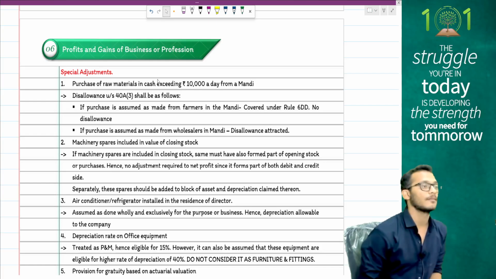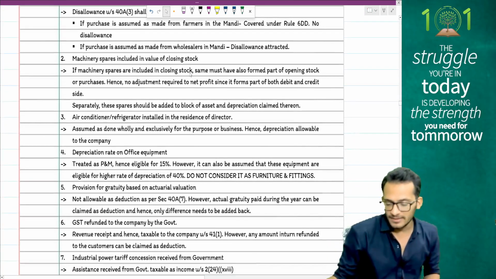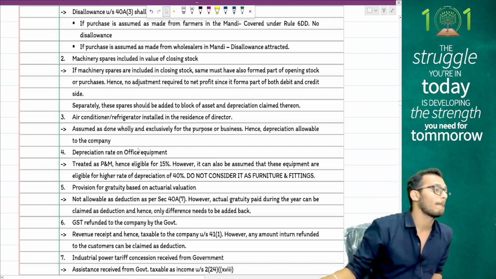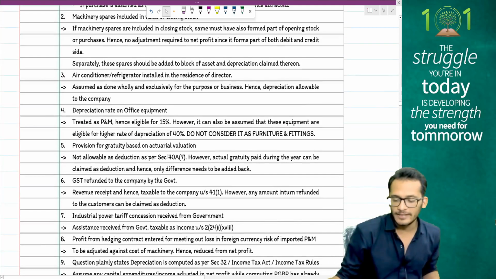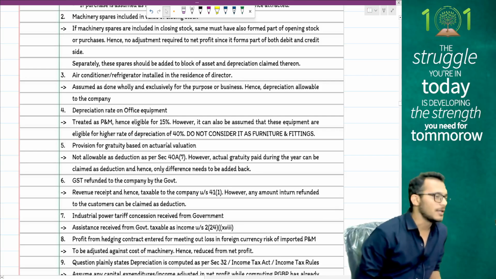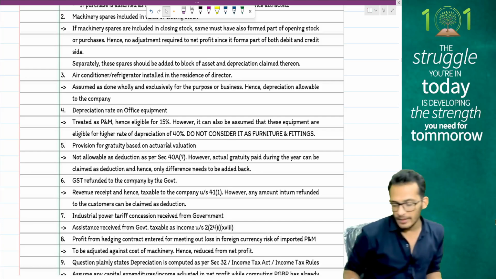Air conditioner, refrigerator is installed in the residence of the director. This is allowable as a depreciable asset because it is given for business reasons. What is the depreciation rate on office equipments? Same as plant and machinery, therefore 15%. Provision for gratuity is based on actual valuation. Allowed, not allowed? Not allowed unless paid before due date of return filing.